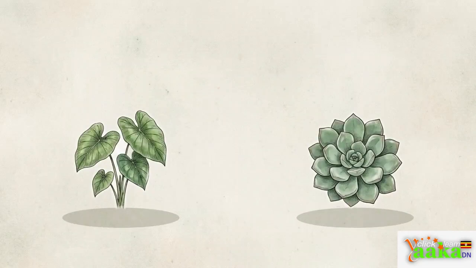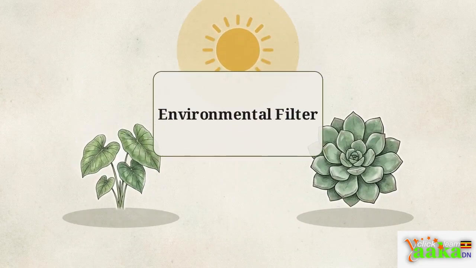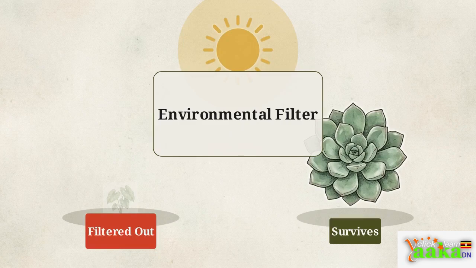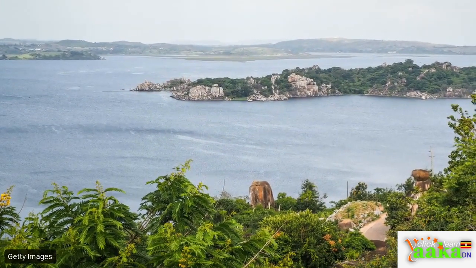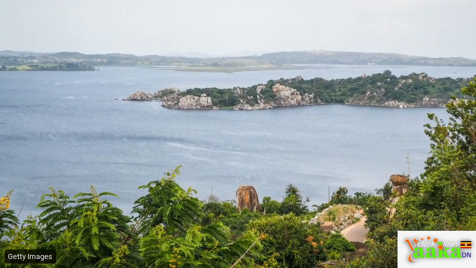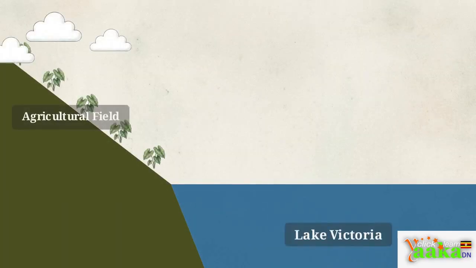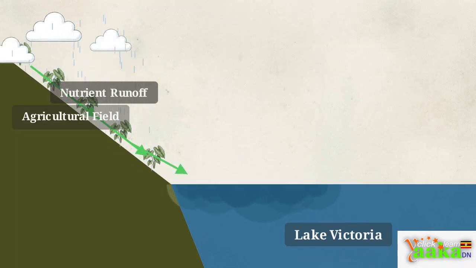Organisms do not choose where they live. Their physical traits are shaped directly by the strict environmental filters around them. To see how deeply these biotic and abiotic factors are linked, we can observe the Lake Victoria ecosystem. The trouble here starts with a human-caused abiotic stressor, nutrient runoff from agricultural fertilizers pouring into the water.